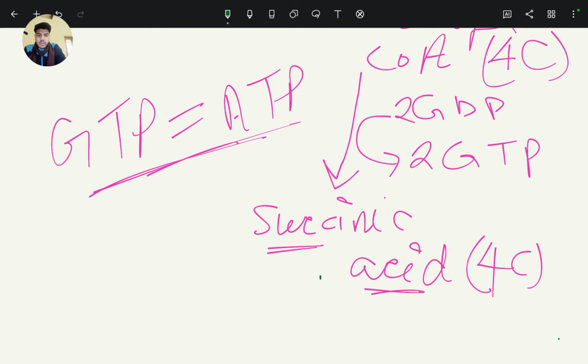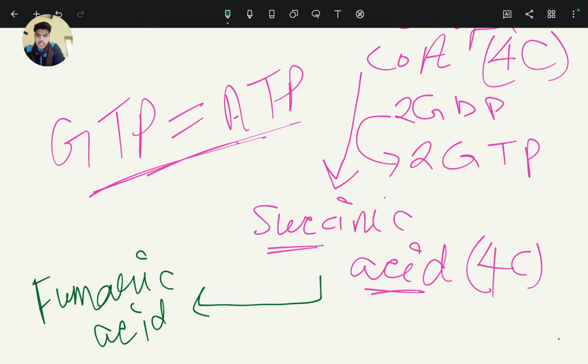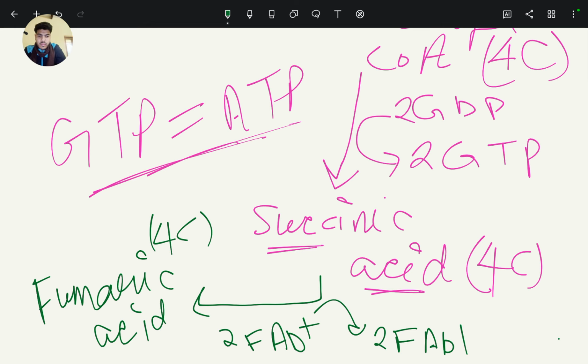Now this succinic acid converts to fumarate or fumaric acid, which has four carbons in its molecule, and at this step two molecules of FAD plus are converted to two molecules of FADH2. So it means succinic acid is oxidized to fumaric acid and FAD plus is reduced to FADH2.